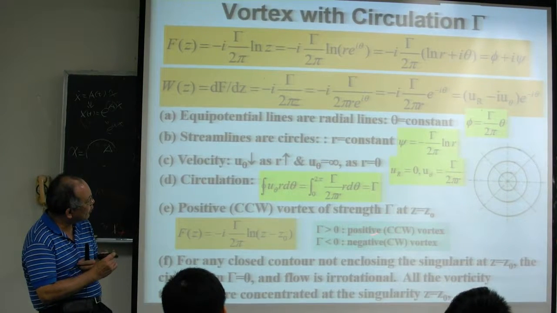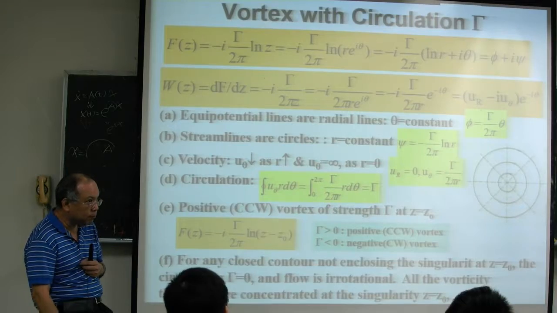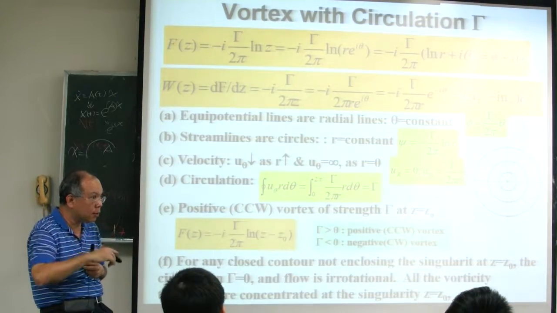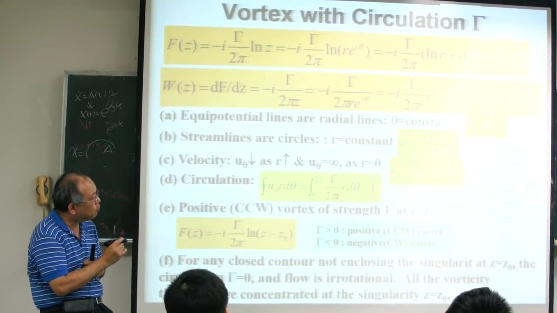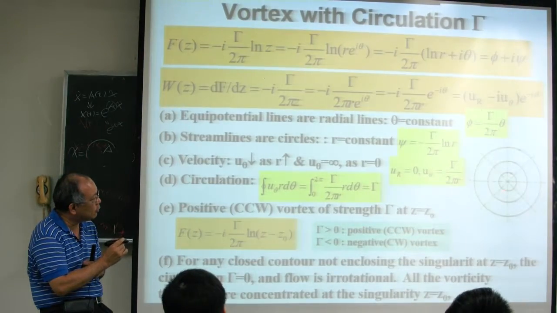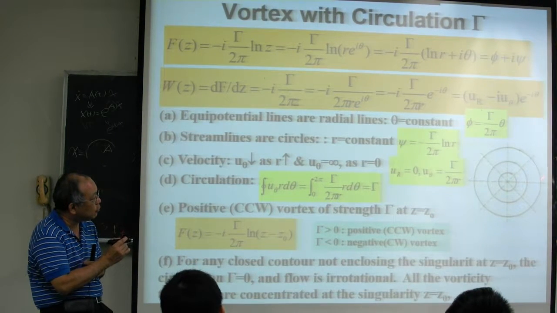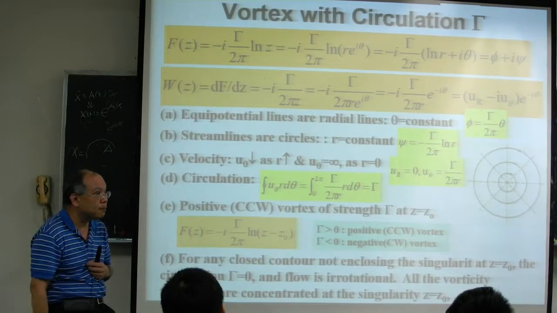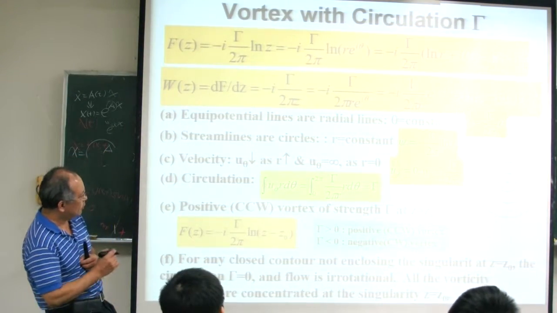If gamma is negative, it means a clockwise vortex. Positive should be counterclockwise because of our coordinate system, where theta is in this direction, as in the usual polar coordinate system.